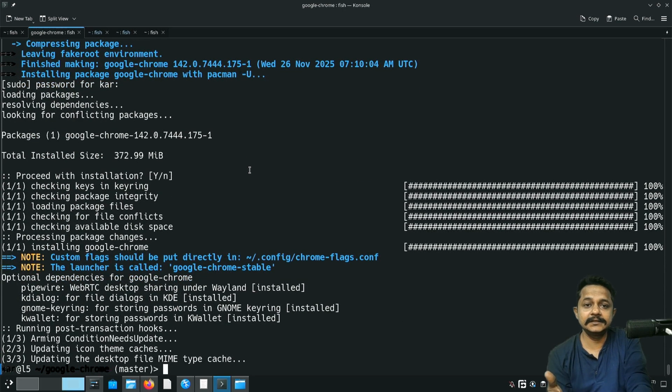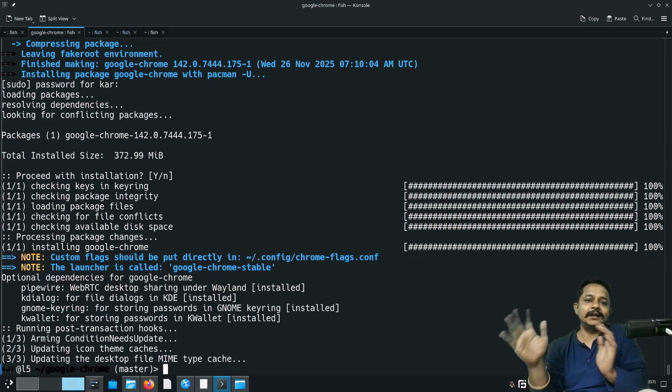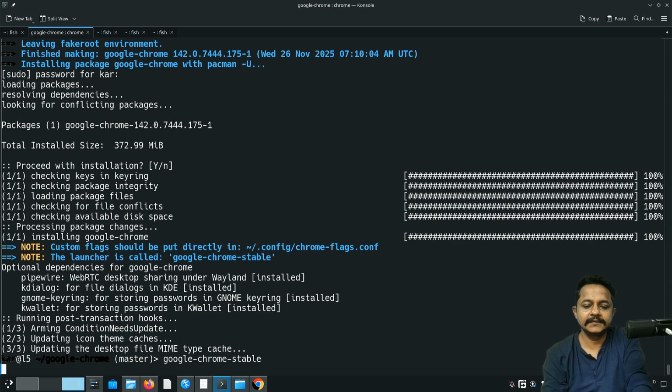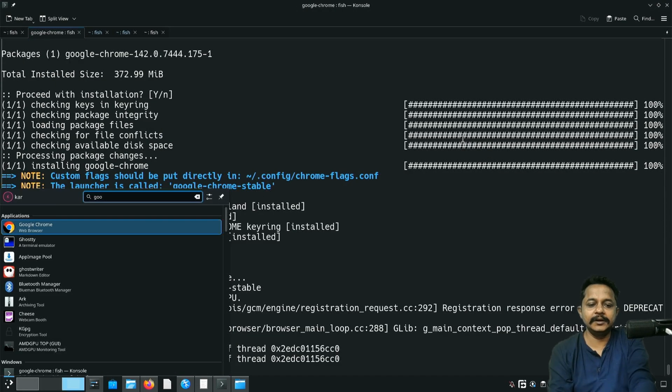It says it's done. If this was from the source code, Google's source code itself, it would take a few hours, but it happened within a few moments. That means it's just processing the deb file, not the source code itself. The source code we have just downloaded is the build source, not the entire Google Chrome source code. Let's type google-chrome-stable. Yes, it has opened. Google Chrome is there.